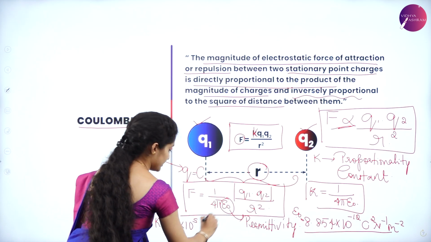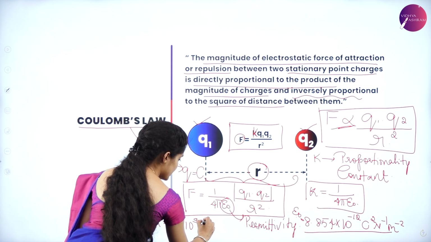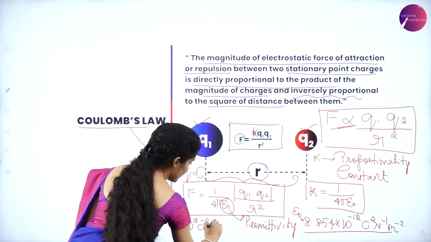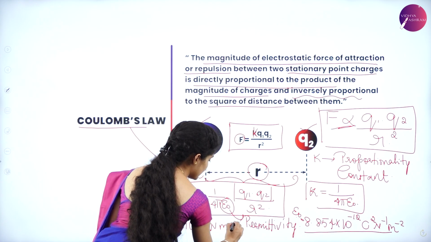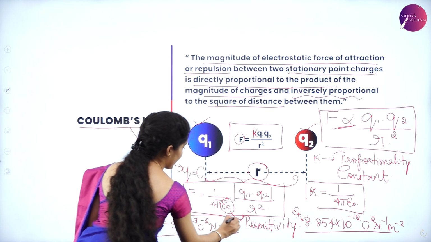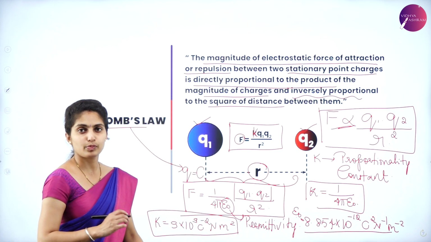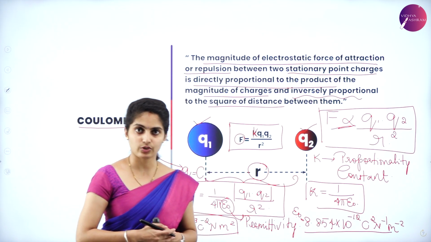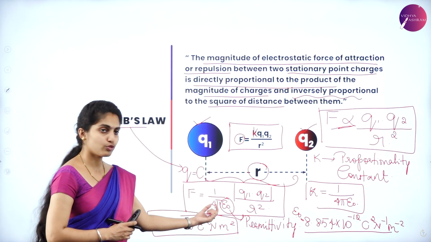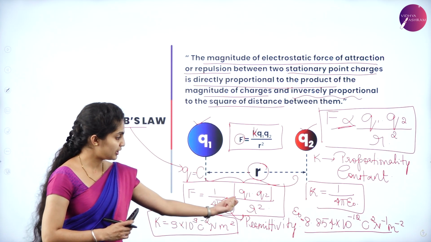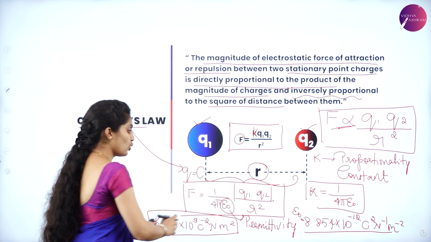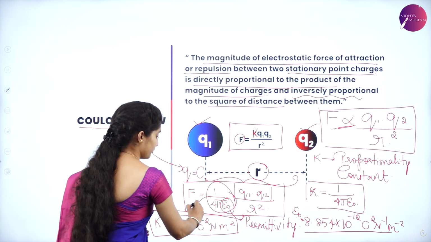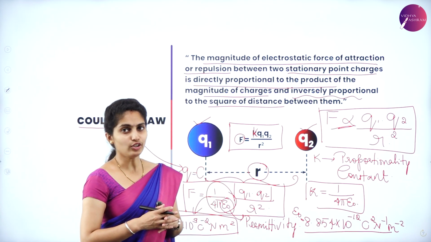C square becomes C minus 2, N inverse becomes N, and m minus 2 becomes m square. So this is the value for K, the proportionality constant. When you know 1, 4, pi and the permittivity value 8.854, you will get this as the whole value. So that is all about Coulomb's law.